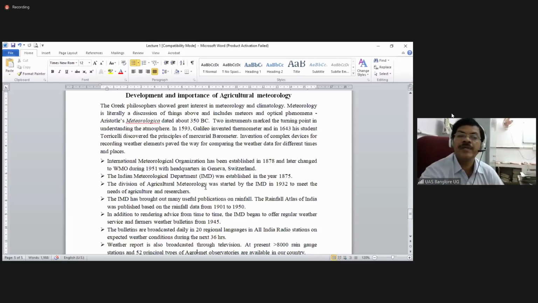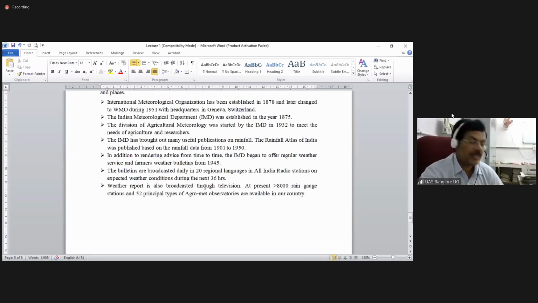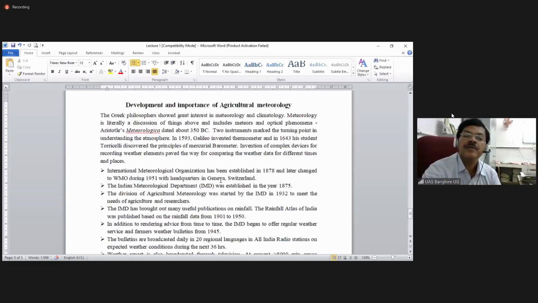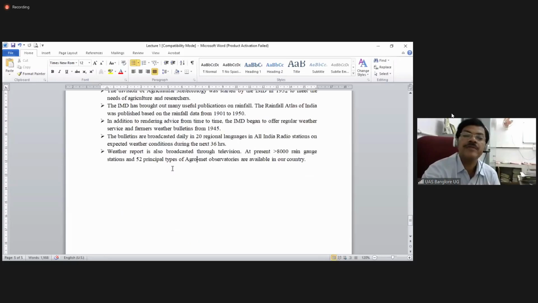This can be used for the farmers and for life in general, and it gives very important information. Meteorology and agricultural meteorology is a very important branch of science for today's world, for better mankind, crop production, animal husbandry, the industries, etc.